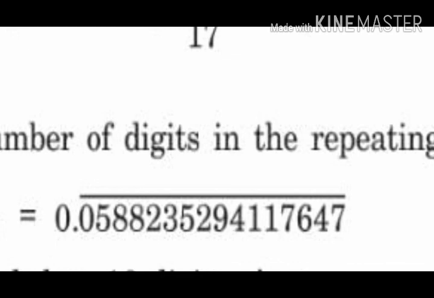But if you see the decimal expansion of 1 by 17, from the beginning you may think it is non-recurring, not repeating, but if you go on dividing, after the 16th place you will get that it is repeating, meaning the repeating block contains 16 digits.